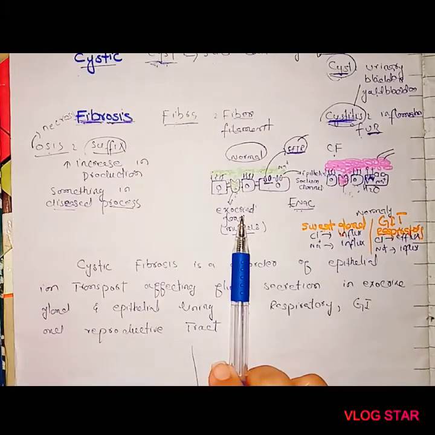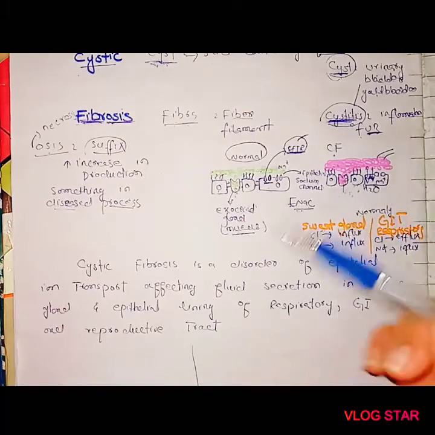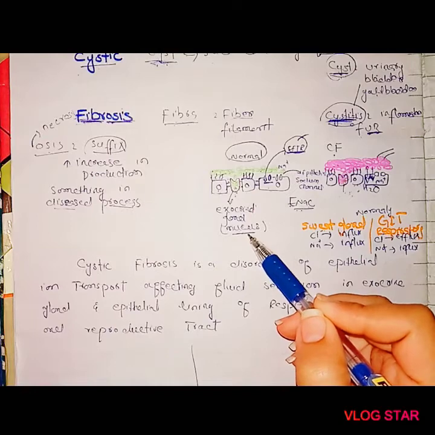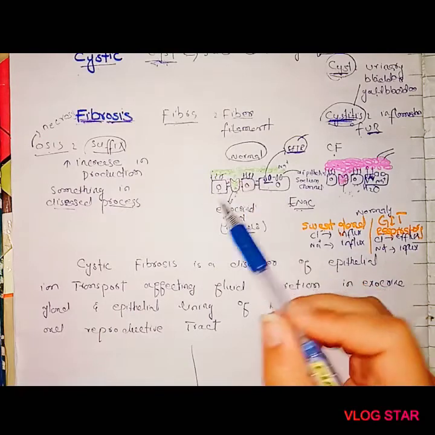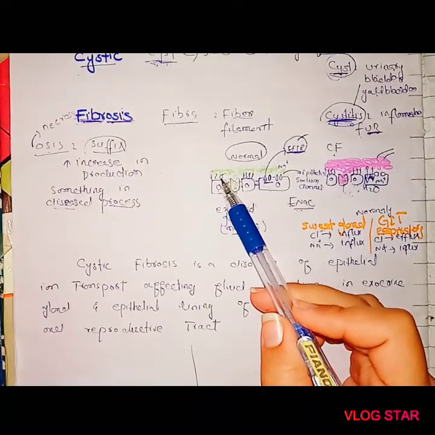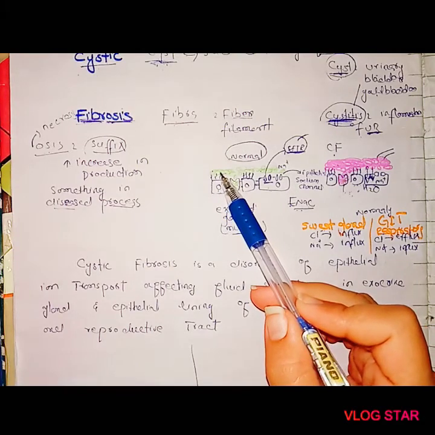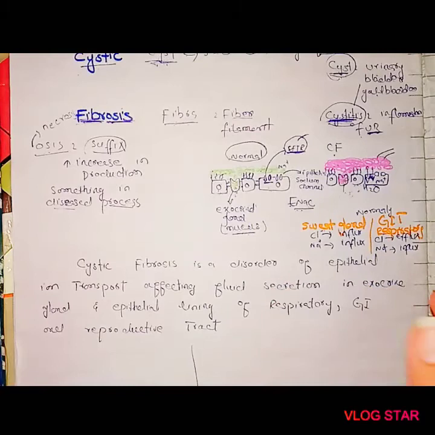This is the normal cell and this is the cell with cystic fibrosis. Here you can see there is an exocrine gland. This is the mucus gland and its function is to secrete mucus. This is the ciliated cell, and the cilia help to sweep the mucus, which prevents the internal lining of different organs from infection or foreign particles.